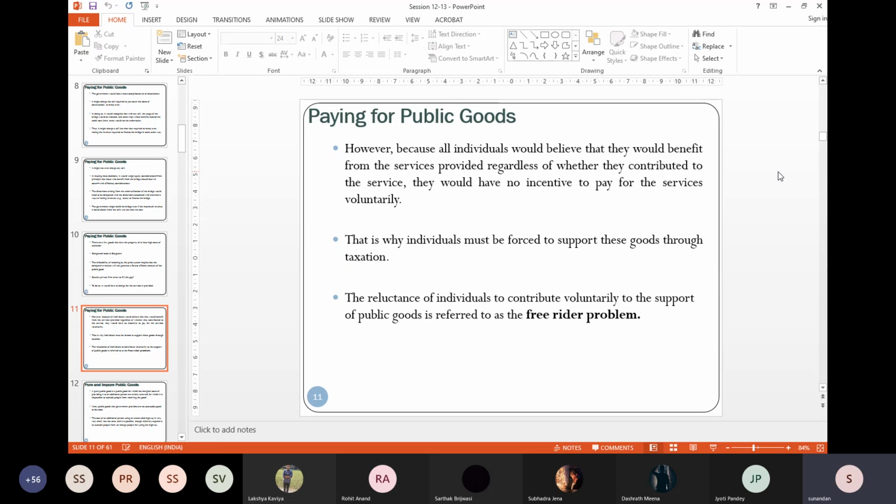Now, if you somehow believe that even if you do not contribute, you will still get the benefit, you do not have the incentive to pay for the service. This is a classic free rider problem we talk about when it comes to voluntary contribution, right?